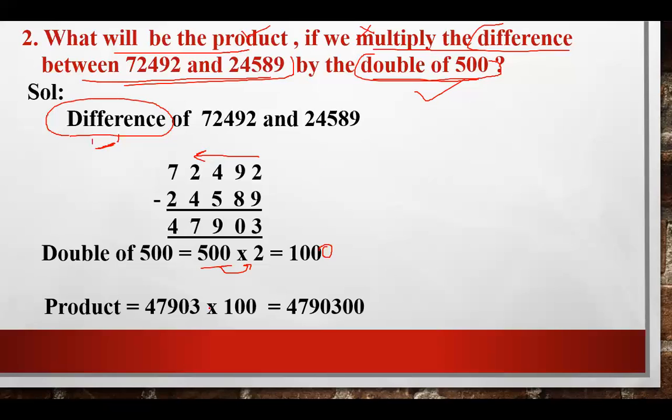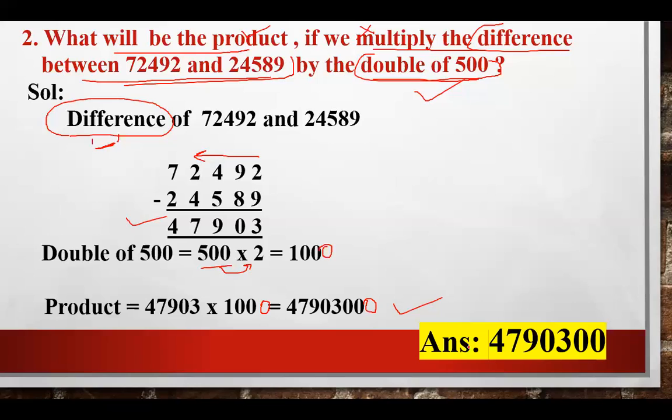Now we will multiply these two numbers, the difference and the double of 5000. Double of 5000, you have to add a 10 over here. So 47903, you have to multiply by 1000. This will give you 47903 triple zero. This will give you the product of the given numbers. And you have to write the answer on the right side as well.